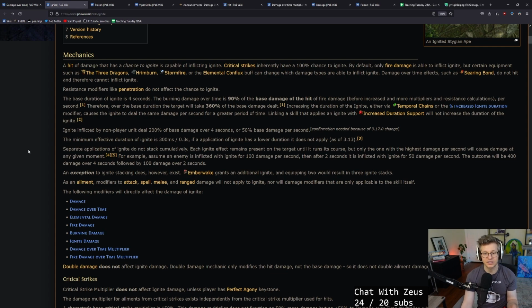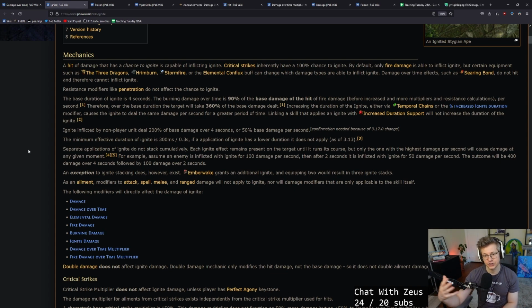The minimum effective duration of an ignite is 0.3 seconds. If an applicable ignite has a lower duration, it does not apply. As of 3.13, that's good to know. So, if you want to stack a really, really fast ignite, if you go too fast, it actually won't ignite at all. Separate applications of ignite do not stack cumulatively. So each ignite effect remains present on the target until it runs its course, but only the one with the highest damage per second will cause damage at all. An exception to ignite stacking does exist. Ember Wake allows you to stack 2 ignites.